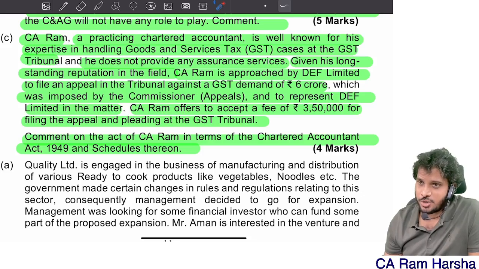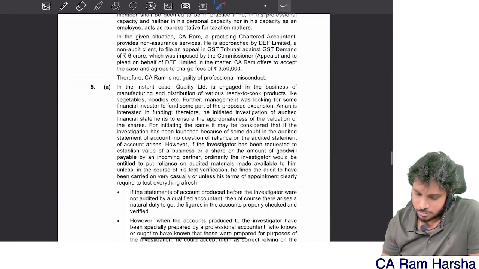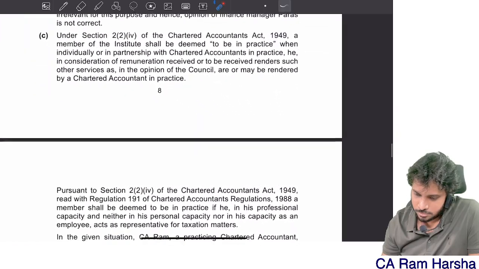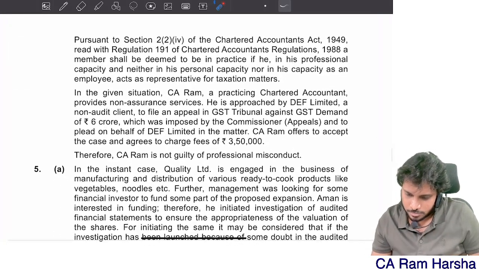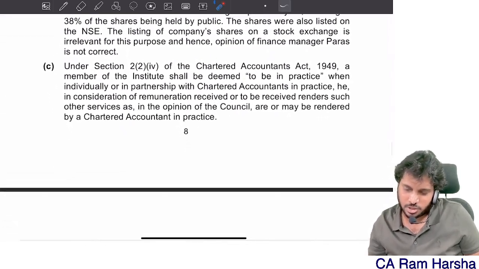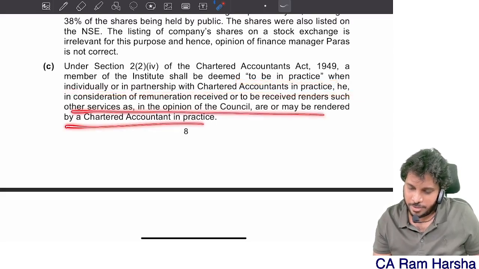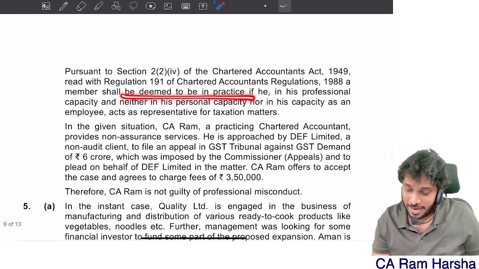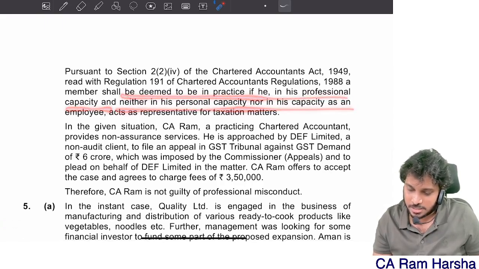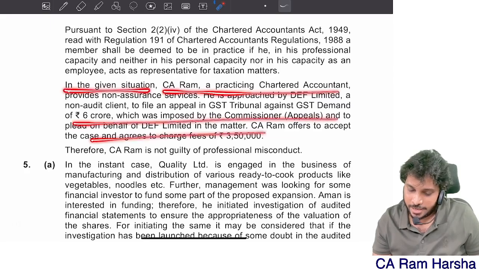Clause 5, part 1, schedule 1. What reason they gave? Oh my God. They have not even given clause 5. Deemed to be in practice when individually, in the opinion, pursuant to 2, a member shall be deemed to be in practice if he in his professional capacity, neither his personal capacity as an employee, acts as a representative of taxation matters. In the given case, Ram practicing CA, and also therefore Ram is not guilty.